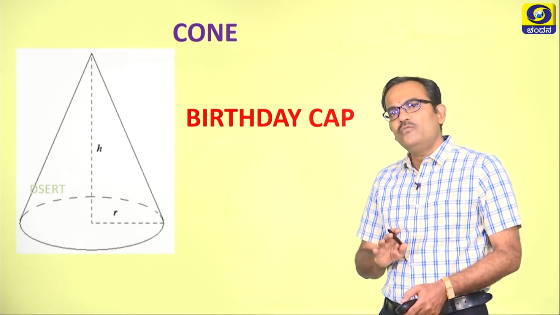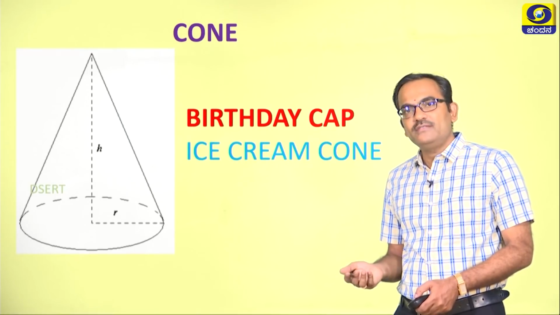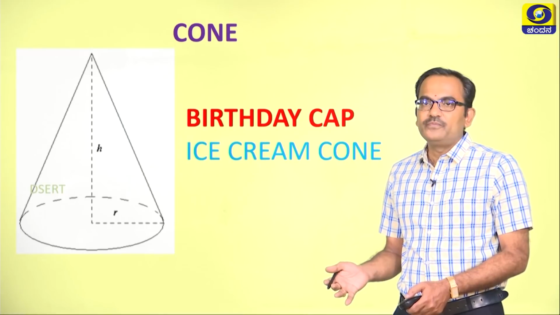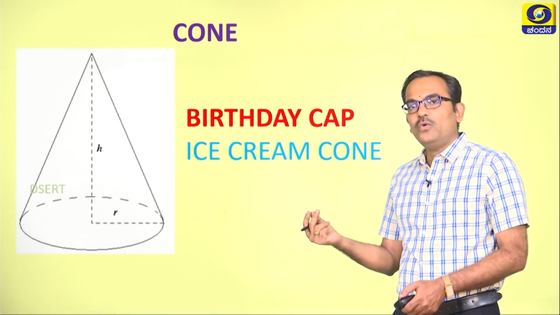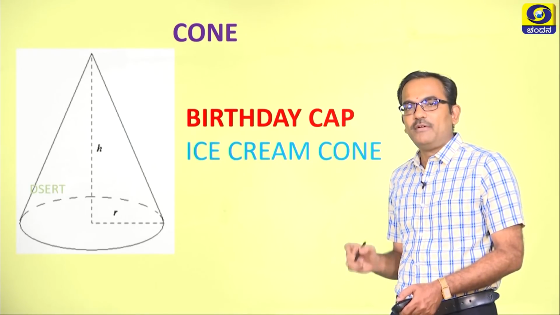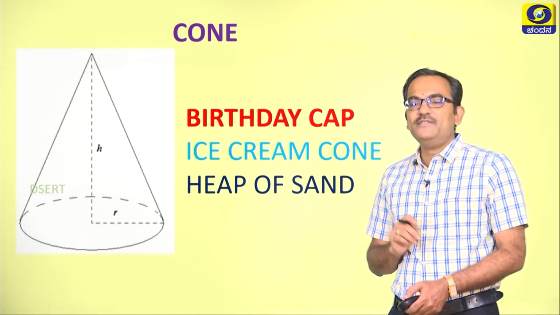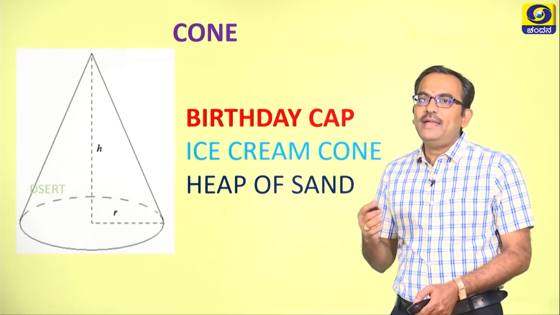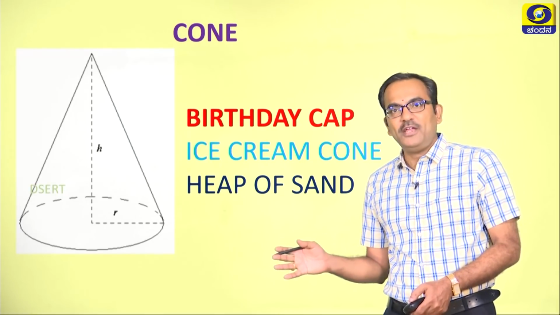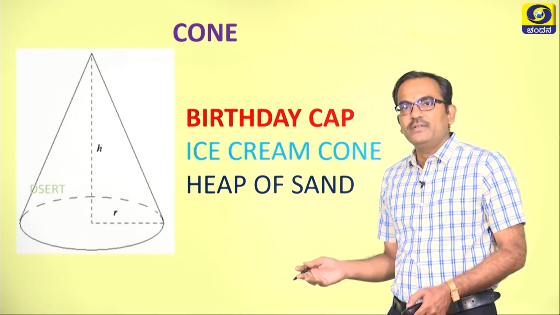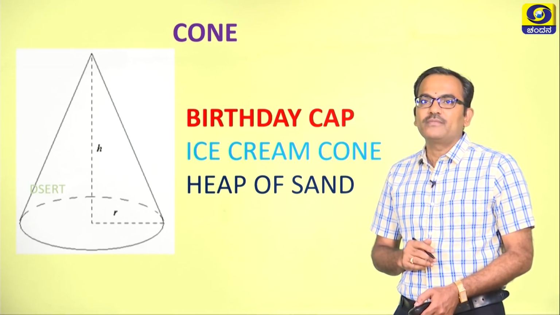The other one is again concerned with children. Every child likes to eat an ice cream. The ice cream cone is an example of a cone. And again concerned with children, if you make the children go out, you probably find them playing on a heap of sand, right. The heap of sand always resembles a cone, right.